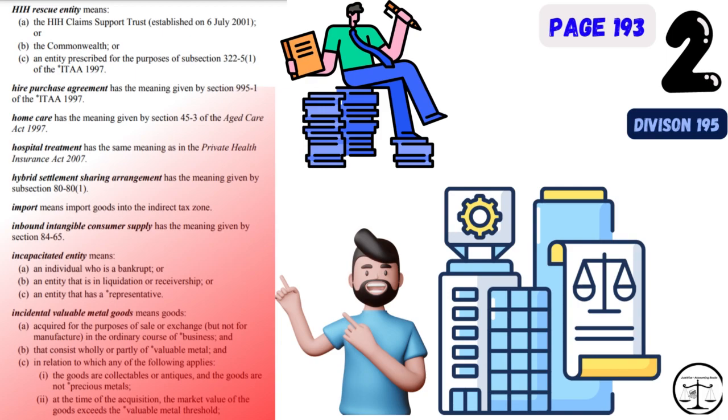8. HIH Rescue Entity. 9. Hire Purchase Agreement. 10. Home Care. 11. Hospital Treatment. 12. Hybrid Settlement Sharing Arrangement. 13. Import. 14. Inbound Intangible Consumer Supply. 15. Incapacitated Entity. 16. Incidental Valuable Metal Goods.